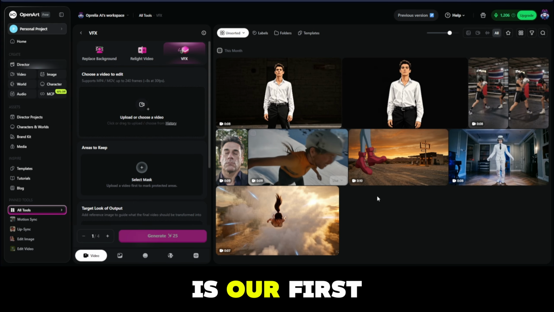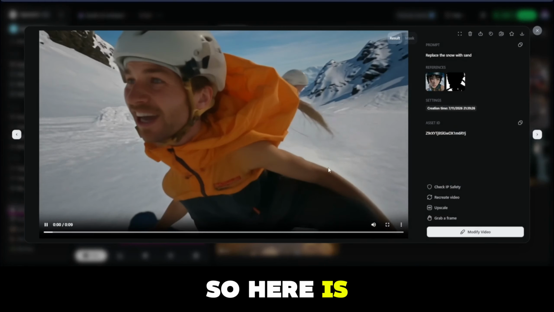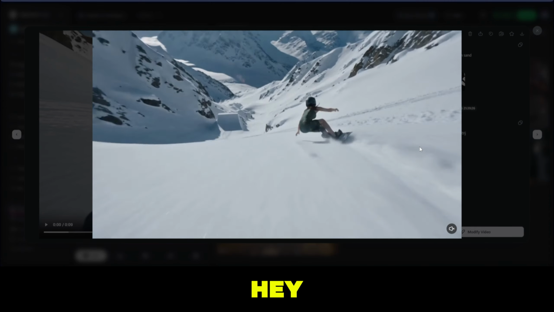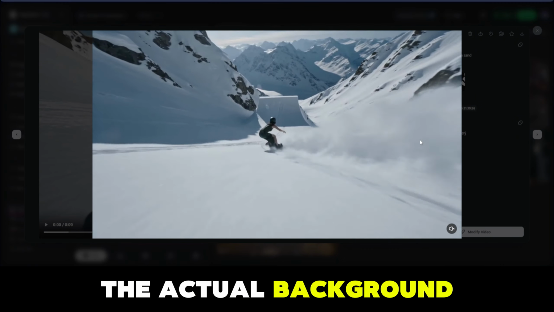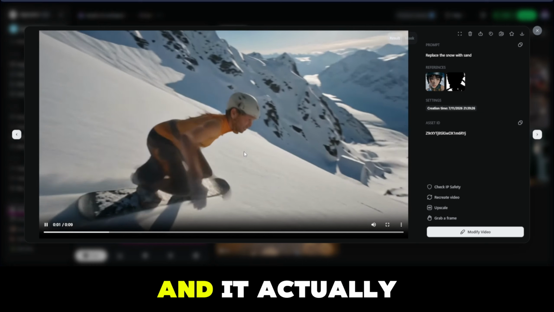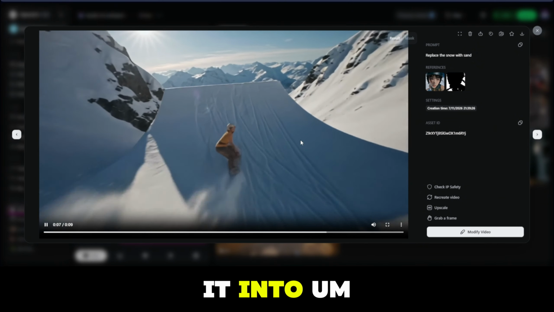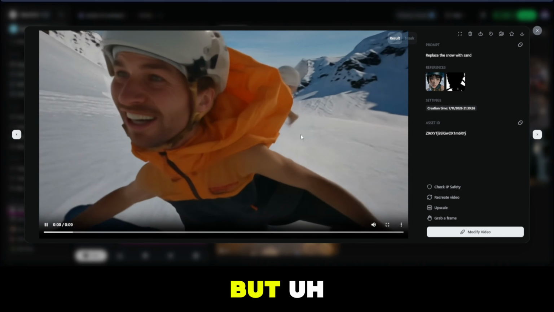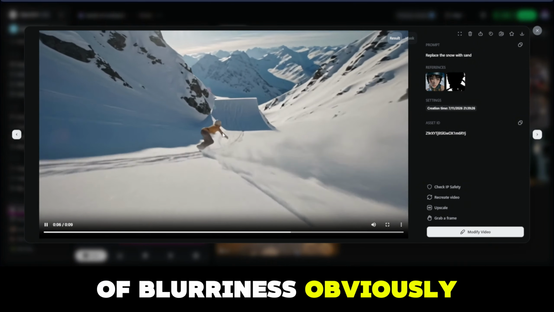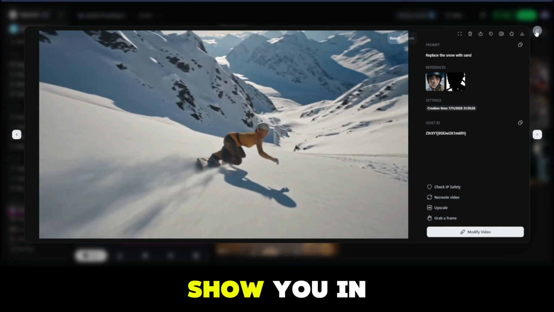And so here are our first attempts. Obviously, I'm experimenting with the tools and I'm going to be making mistakes. So here's my first try, and this is the original video, also from my Telegram. I was like, hey, can we change the actual background into sand from snow? I used the masking tool here, and it actually masked the character, not the snow. I thought I was doing the reverse, and it changed the character into, I don't know if this is a man or a woman at this point, but it's kind of funny. I'm not gonna lie, it did an okay job. There's a lot of blurriness obviously going on here, but one of the benefits is that it does have a masking tool, which I'm gonna show you in a second.